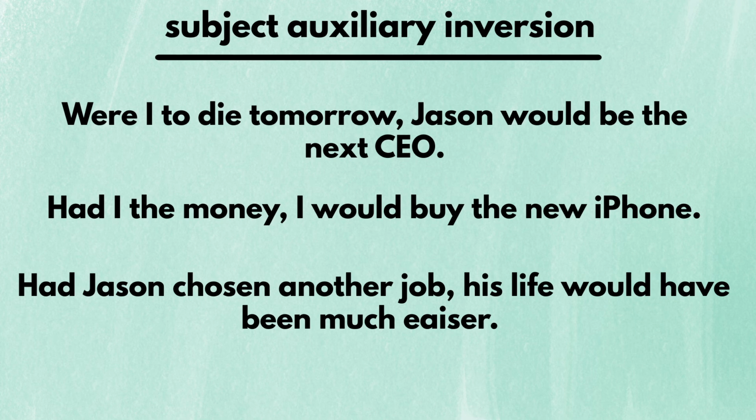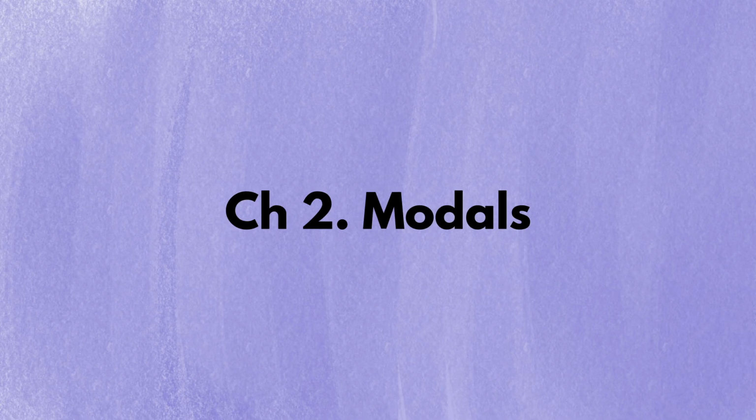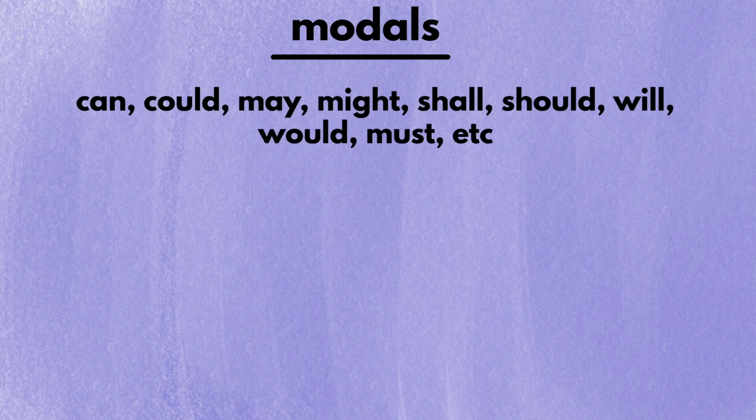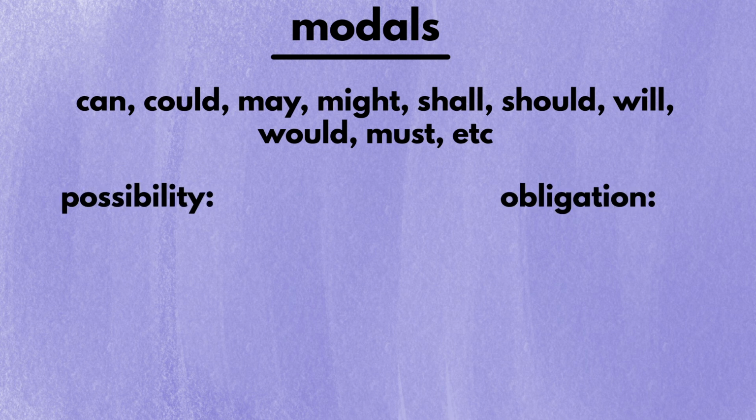Okay, now we're done with the subjunctive moods. Let's move on to the next confusing thing, the modals. Modals are words such as can, could, may, might, shall, should, will, would, must, and etc. They come before other verbs to express multiple meanings, including possibility and obligation, as in "I can eat" or "I must stay home tonight."